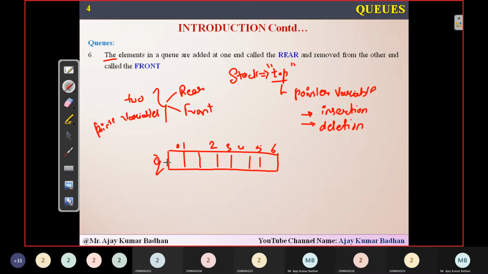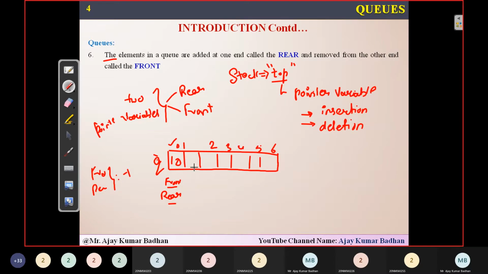So whenever you're representing a queue, there are front and rear. Initially, front and rear will be pointing to -1. And whenever an element is inserted, front and rear will move to position number 0. Let us suppose 20. So rear is equal to 0, front is equal to 0. This is what you people have to keep in mind.